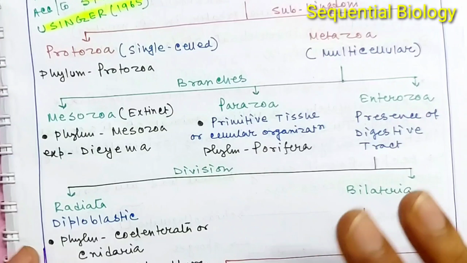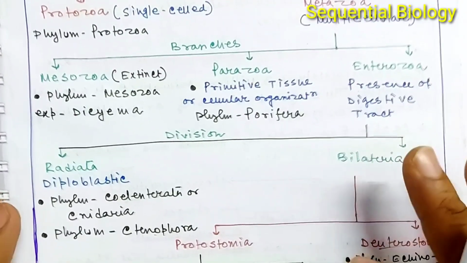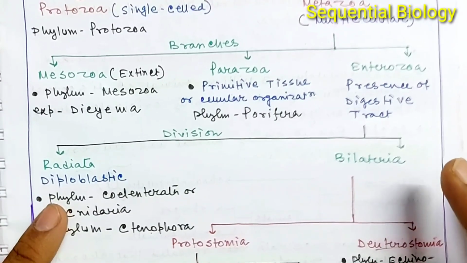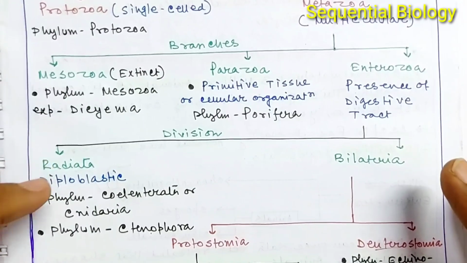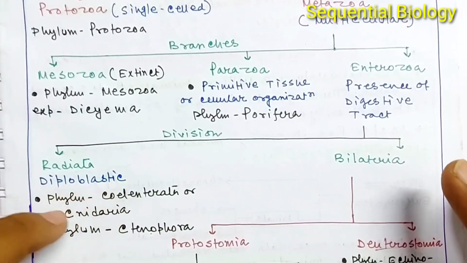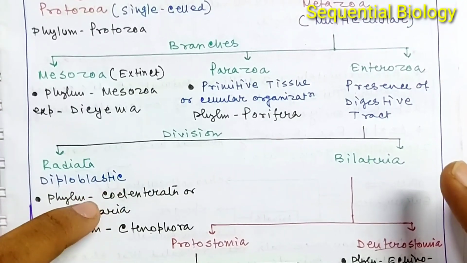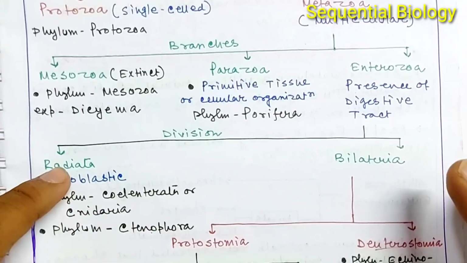The radiata are usually diploblastic, that is, their body is made up of only ectoderm and endoderm, and no mesoderm can be found in this group. So they are called diploblastic animals. The phyla included under the division radiata are phylum Coelenterata or Cnidaria, that is the Hydra, and also the phylum Ctenophora.